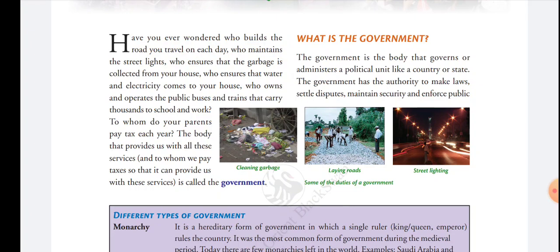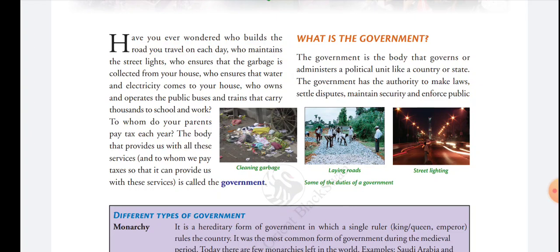Body means a group of people that governs or administrates a political unit. A political unit can be a country or a state.